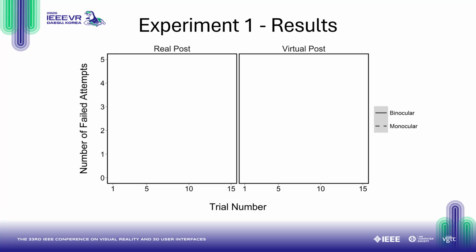And in this plot, we are examining potential training and recalibration over time. The number of failed attempts is plotted as a function of trial number for each group. Linear fits were made to see if the number of failed attempts decreased over trials. Solid lines are the binocular condition, and the dashed lines are the monocular condition.